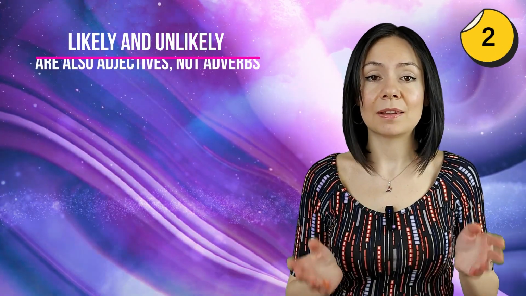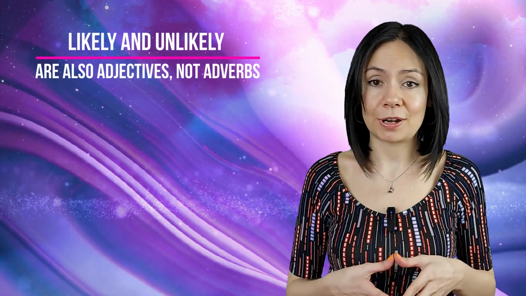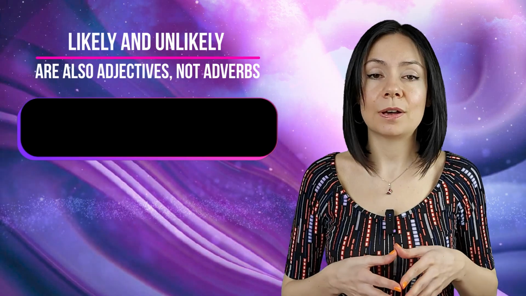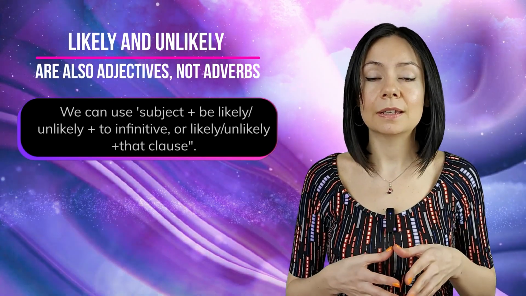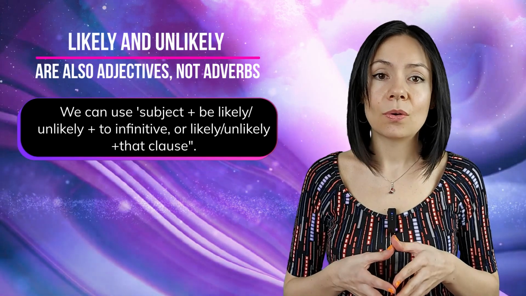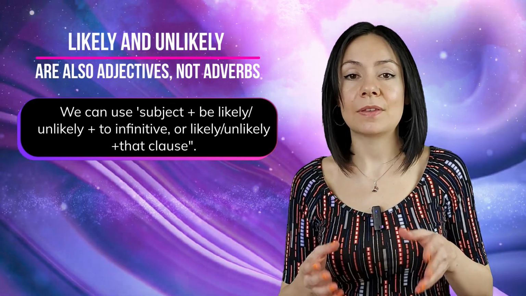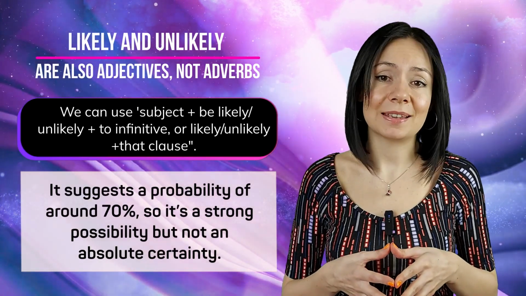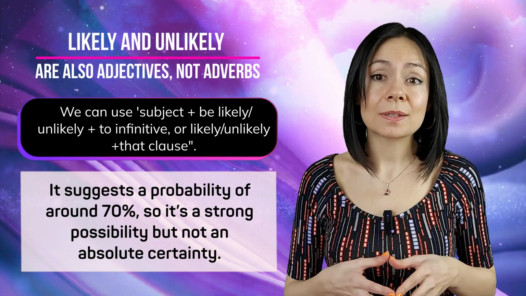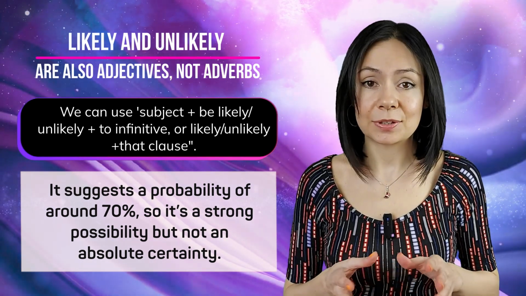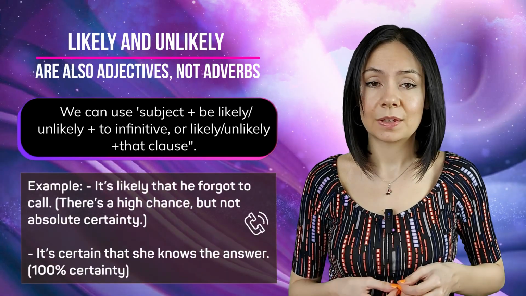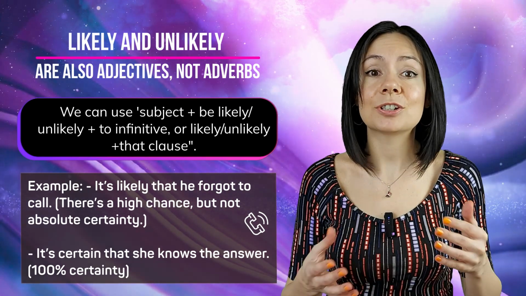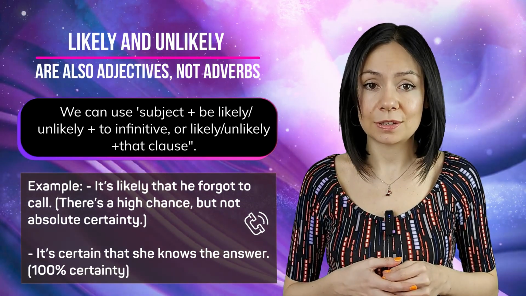Number 2, likely and unlikely are also adjectives, not adverbs. We can use subject plus be likely or unlikely plus to infinitive, or likely, unlikely plus that clause. And it suggests a probability of around 70%, so it's a strong possibility but not an absolute certainty. For example, it's likely that he forgot to call. That means that there is a high chance but not absolute certainty.